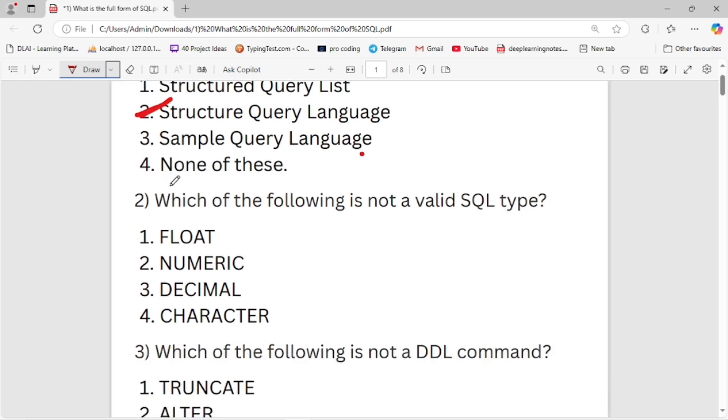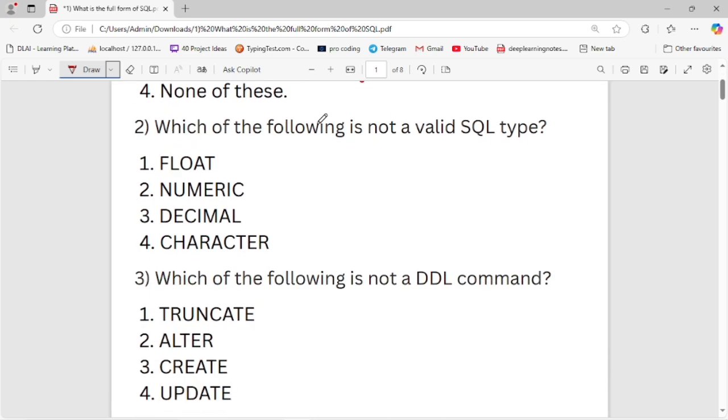Now let's move to the next question. Which of the following is not a valid SQL type? The first is float, second is numeric, third is decimal, and fourth is character. Third option is character. SQL is not a valid SQL type.